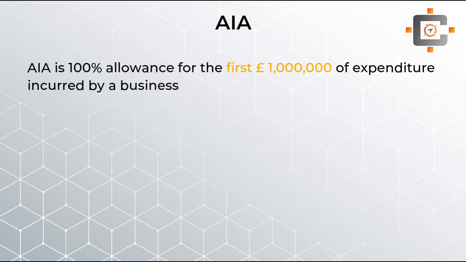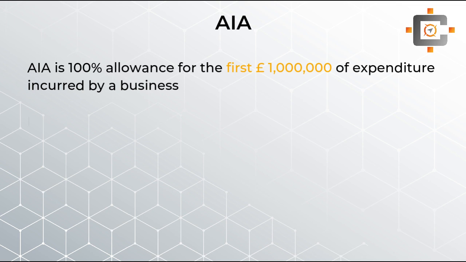Students, it's not available on your opening balance or closing balance or anything like that. AIA will always be available on your purchases. If you have incurred any expenditure, if you have purchased new plant and machinery of the main pool or special rate pool, then and only then can you claim the AIA. If in the examination you find that there are no purchases, or no qualifying purchases, made during the year, you cannot claim AIA. Once again, let me clarify, AIA is only available if you have made the purchase during the year.